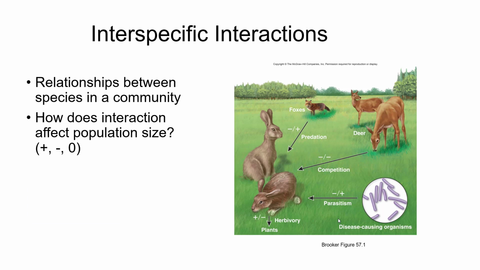So a fox will have a negative effect on the population of rabbits, but the rabbits will have a positive effect on the population of foxes. This minus-plus interaction is defined as predation. Deer and rabbits both compete for the same resource, which means if there are more deer, there are fewer rabbits. And if there are more rabbits, there are fewer deer. So this is a minus-minus interaction.